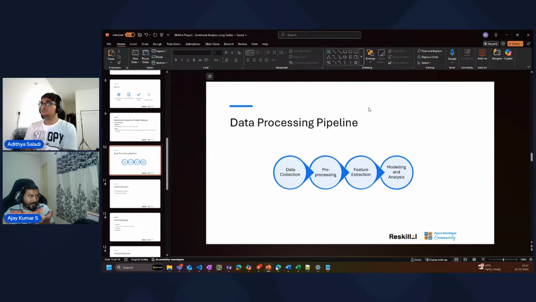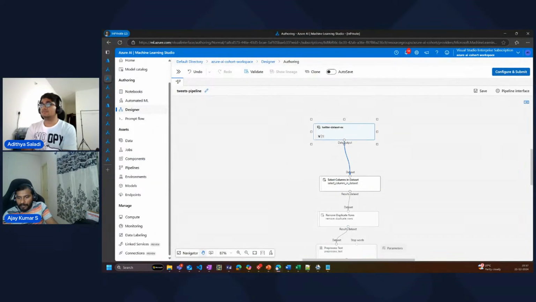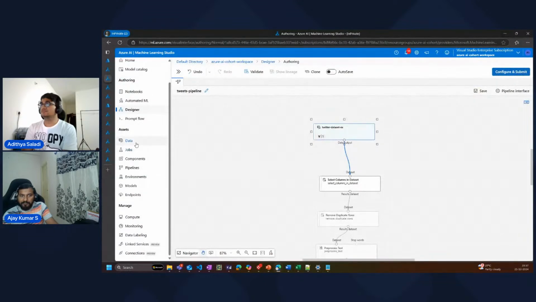We had a Twitter data set. We wanted to do data collection. As a part of data collection, we downloaded the data from Kaggle, right? Like I showed, this is the data set. It has tweet ID, username, text, retweet, likes, and timestamp. This particular data set, we are uploading it into an Azure blob storage using the data assets here. And that data set, we are configuring it as a data option here.